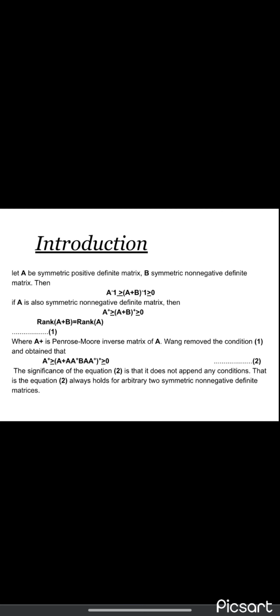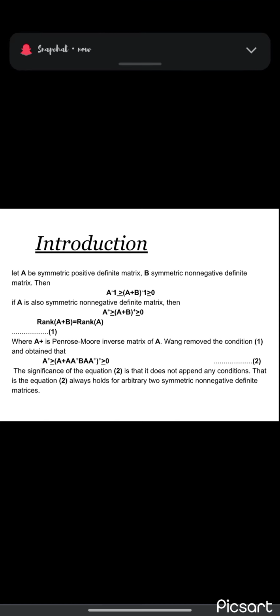Introduction. Let A be a symmetric positive definite matrix and B be a symmetric non-negative definite matrix. Then A inverse is greater than or equal to (A plus B) inverse, which is greater than or equal to 0. If A is also a symmetric non-negative definite matrix, then A plus is greater than or equal to (A plus B) plus, greater than or equal to 0, if the rank of A plus B equals the rank of A. Let this be equation 1. In equation 1, A plus is the Moore-Penrose inverse of matrix A.